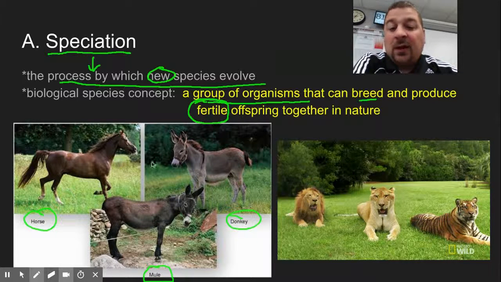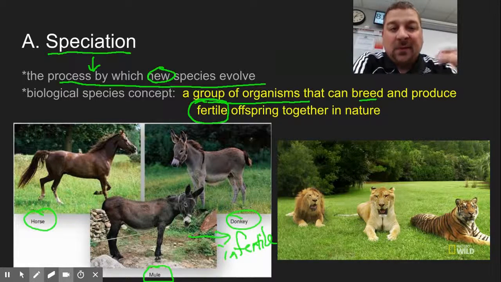You might ask, are horse and donkey the same species, because they can make offspring? Well, the mule is infertile. Sometimes the F1 might be fertile, but the next generation is often infertile. So we consider horse and donkey separate species. Even though you can make a hybrid, it can't perpetuate that line.